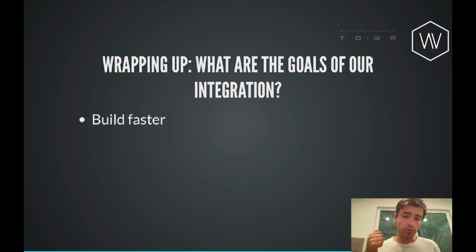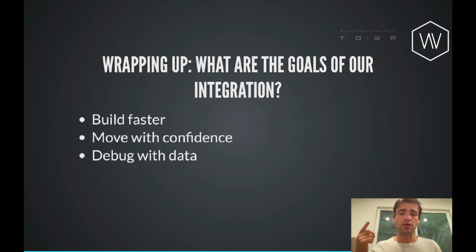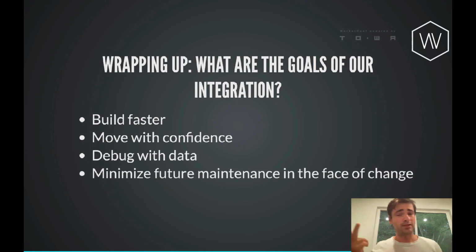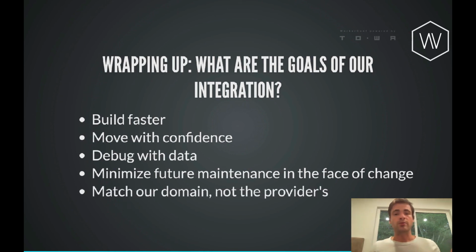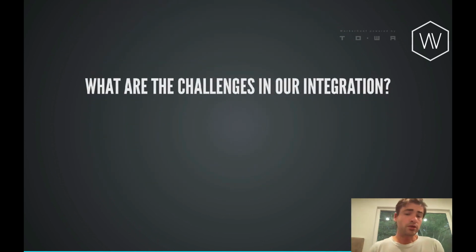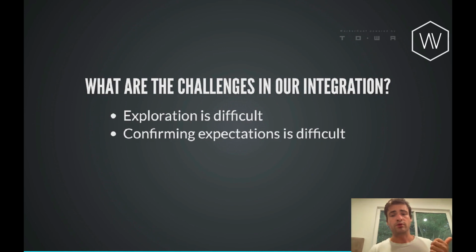So wrapping up, what are the goals of our integration? We just want to build faster. We want to move with confidence. We want to be able to debug with real data and not imaginary data. And we really want to minimize the future maintenance whenever there's some upstream changes. And we want to be able to stay in our domain and worry about our problems rather than our provider's problems.